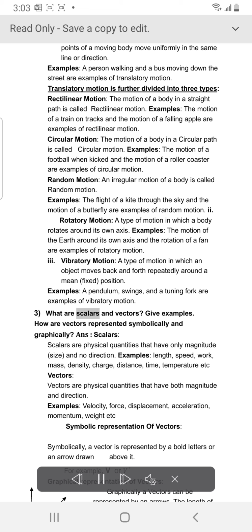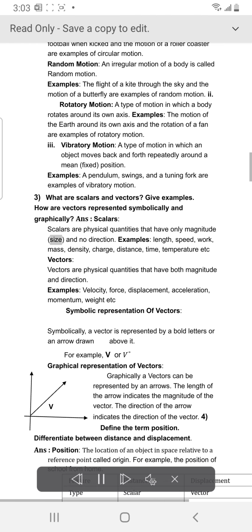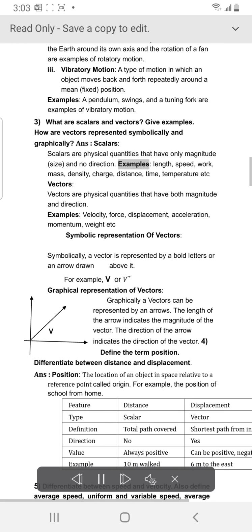3. What are scalars and vectors? Give examples. How are vectors represented symbolically and graphically? Answer: Scalars. Scalars are physical quantities that have only magnitude, size, and no direction. Examples: length, speed, work, mass, density, charge, distance, time, temperature, etc. Vectors. Vectors are physical quantities that have both magnitude and direction. Examples: velocity, force, displacement, acceleration, momentum, weight, etc.